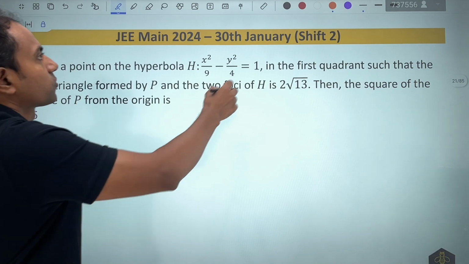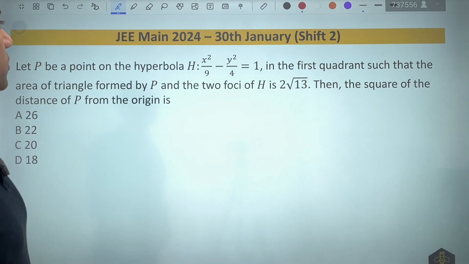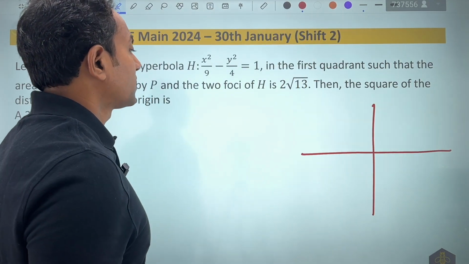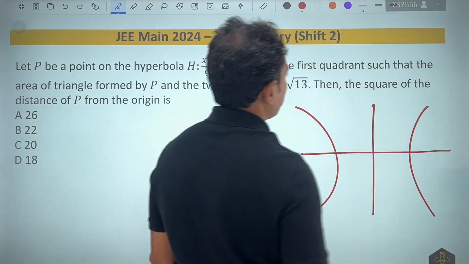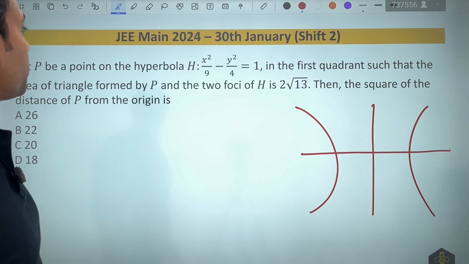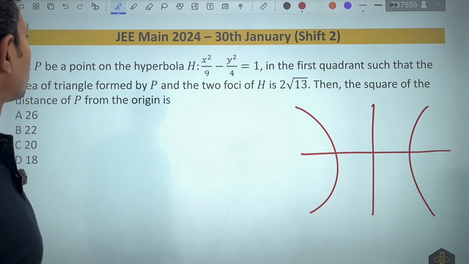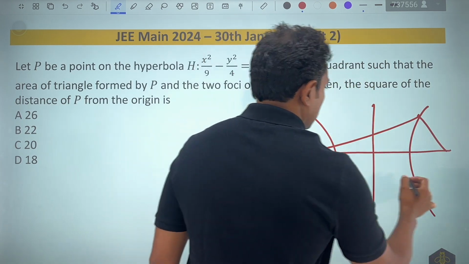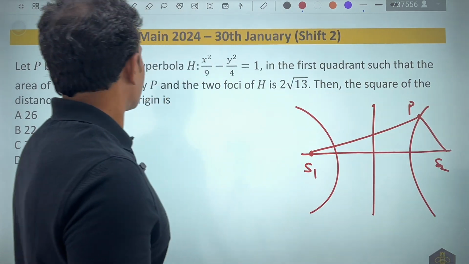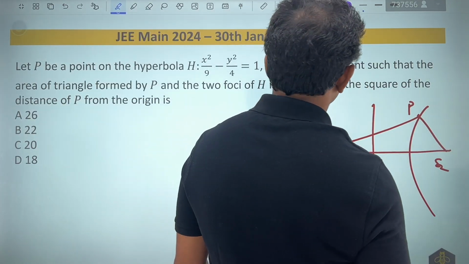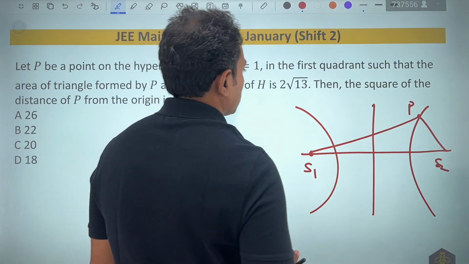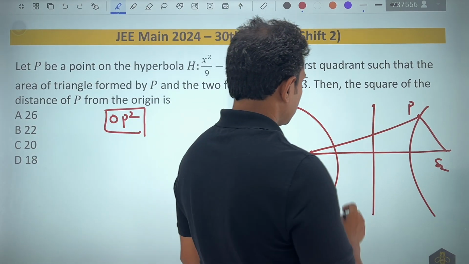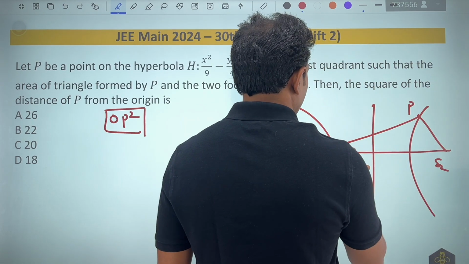If I look into this 2024 question, it says that let P be the point on the hyperbola in the first quadrant such a way that, you can see that the hyperbola is given like this. The area of the triangle formed by P and the two foci. So this is what is given to us. This is S1, this is S2, this is nothing but P. Is nothing but 2 root 13, then the square of the distance of P from the origin. So what they want us is nothing but the value of OP square. This is what they want us to find.